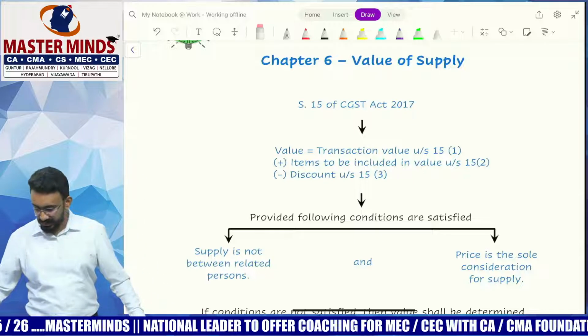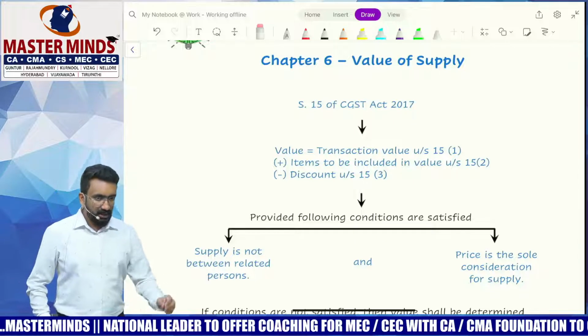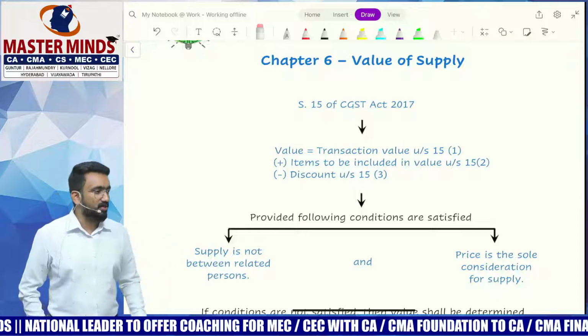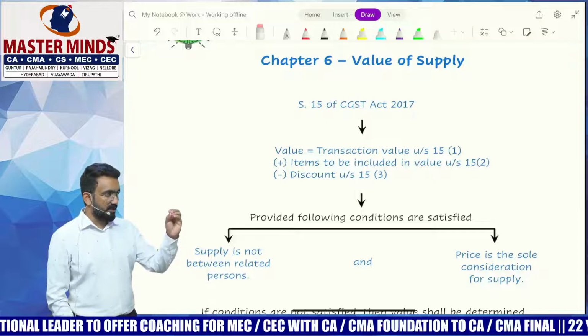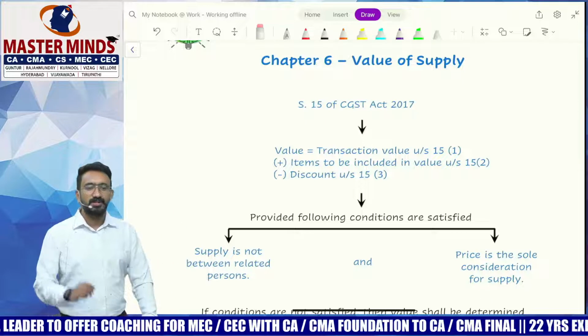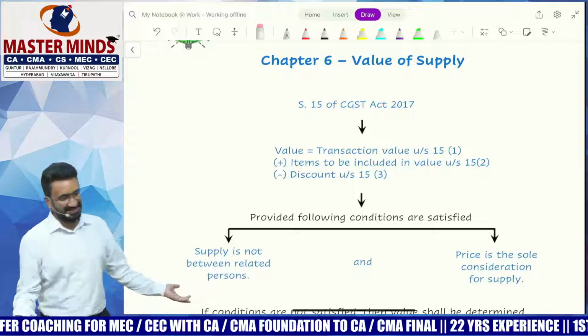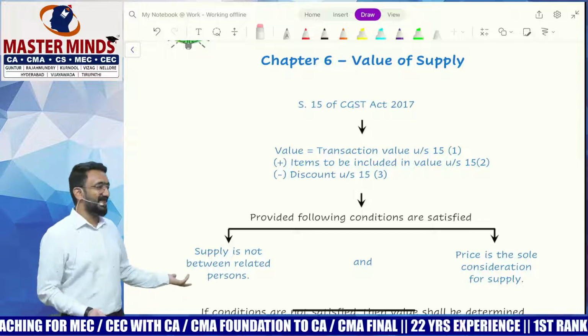Suppose I'm selling a mobile phone to Shravani for 10,000 rupees. What is the value of supply? 10,000. Chapter is over. You understood the value.